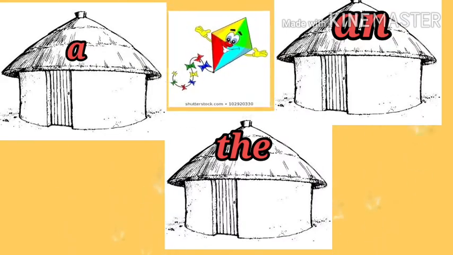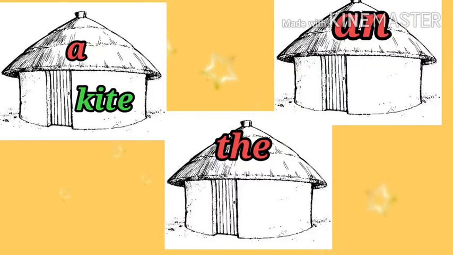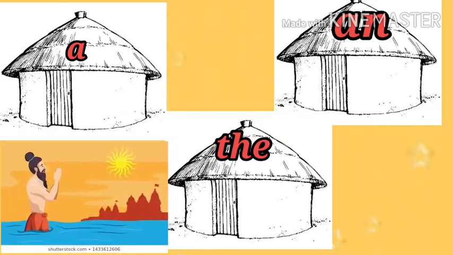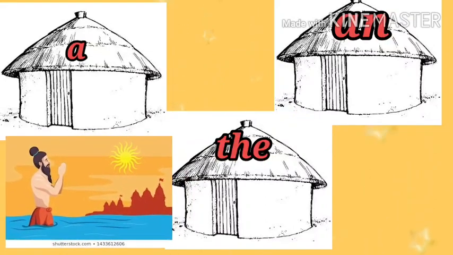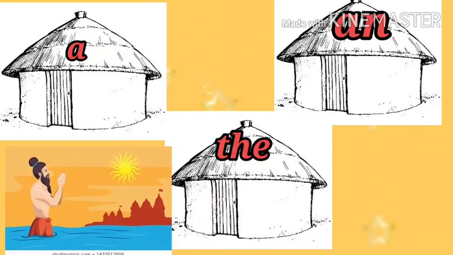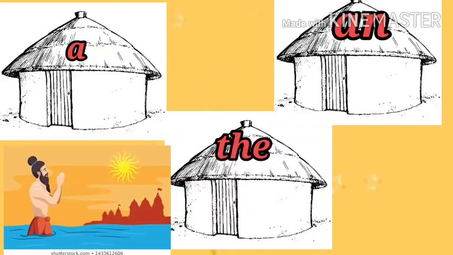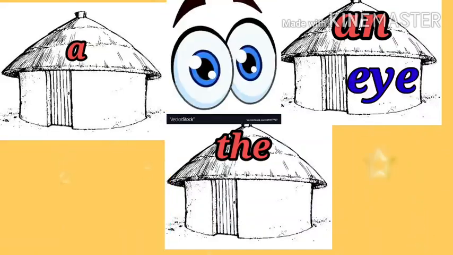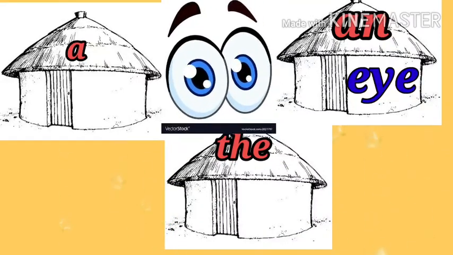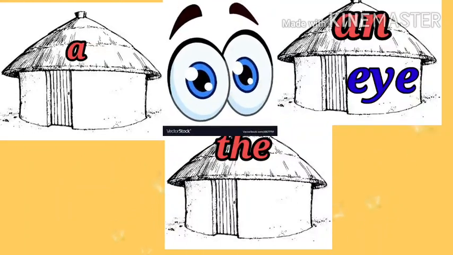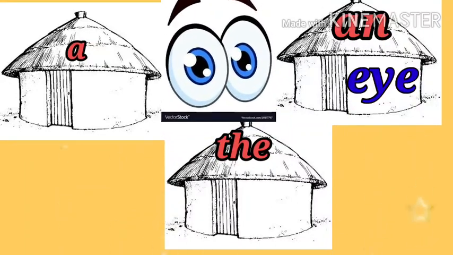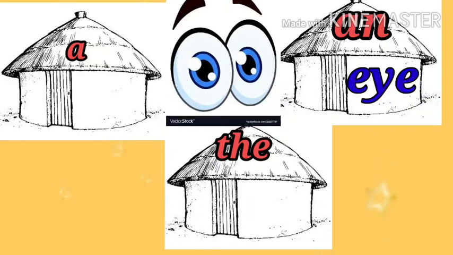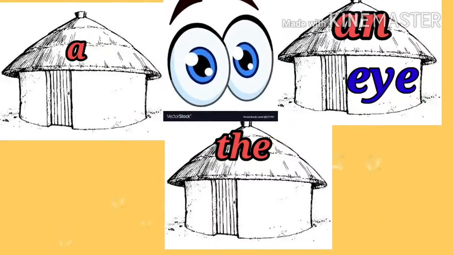The next picture is this one. This is a kite. And where will it go? Which house? Yes, it will go in a house. The next picture is of our holy river Ganga, and this is the only one in the whole universe. So where will it go? It will go in the house. Now this is the picture of a very familiar thing. This is an eye. We all have two eyes. Yes. So which house will it go to? It will go to an house.